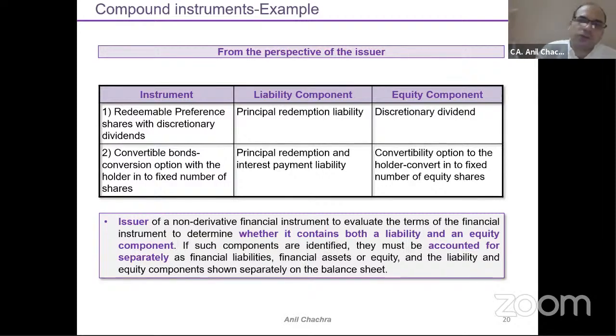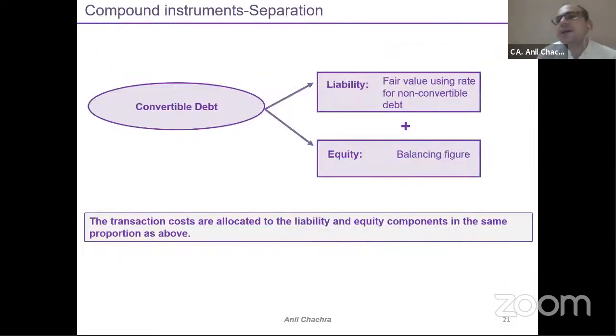So equity will be part of your SOCIE, right? So liability will be part of your financial liability or the other liability part. So how would you categorize? Now the challenge is, how would you categorize the liability and equity part? You don't need to calculate the equity, because equity is your residual part. So the standard says that you need to calculate the value of the liability part. So how would you calculate the liability part? By taking the fair value using the non-convertible rate.